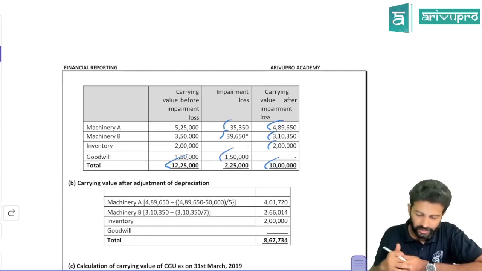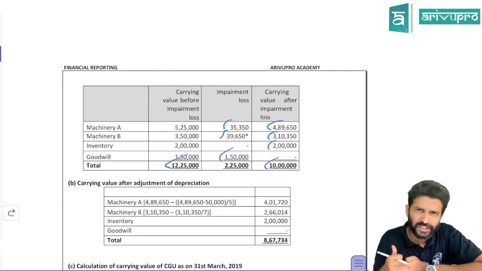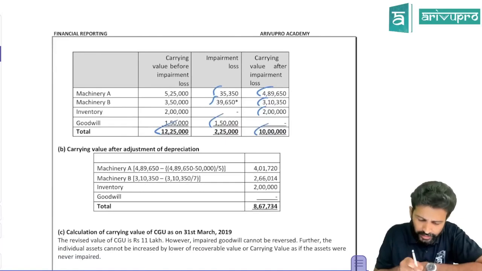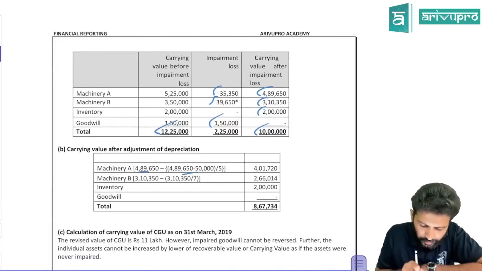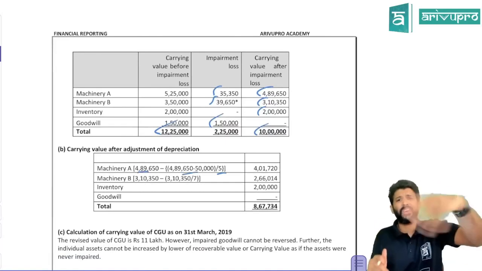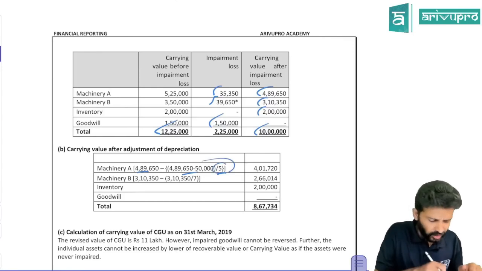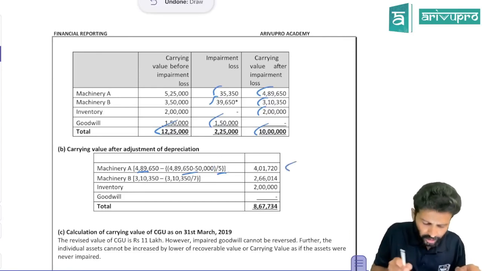Then one more year passed. Sir, one more year passed means you would have used the asset, which means you would have depreciated the asset. So that's what they've calculated the depreciation for: 489 minus 50,000. 10 years was the useful life, 5 years is already over, so remaining life is 5. So they've calculated one more year ka depreciation and got the carrying amount.